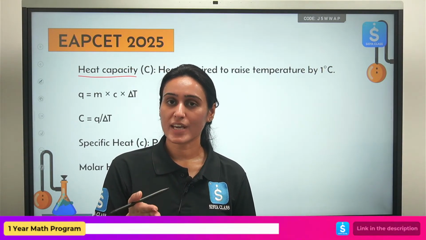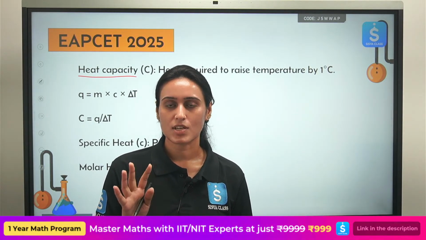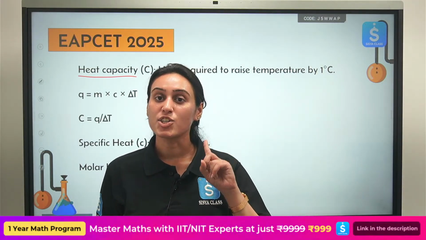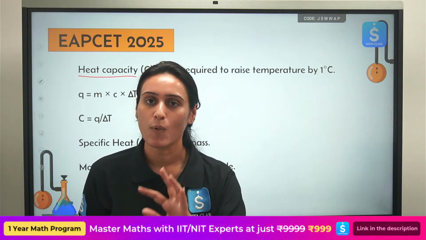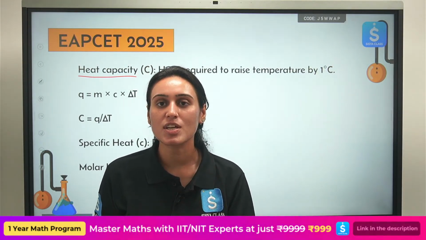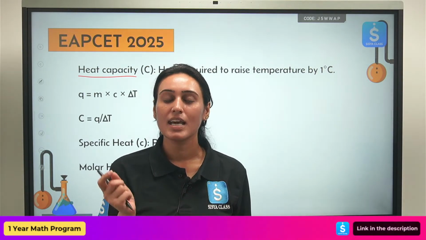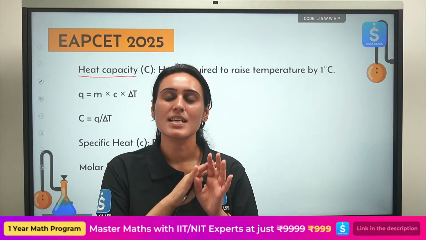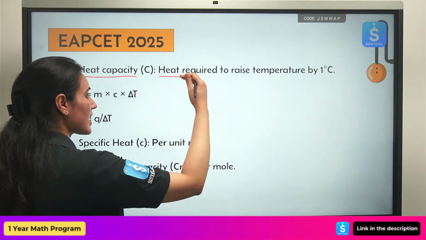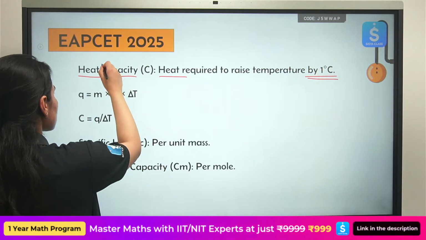Then what is specific heat capacity? Heat required to raise the temperature of unit mass of the substance by 1 degree Celsius. So in specific heat capacity, you are mentioning the mass of the substance that you are talking about. In molar heat capacity, you will talk about 1 mole of the substance. Rest everything is copy paste. So this is what we have written: heat required to raise the temperature of any substance by 1 degree Celsius. This is total heat capacity.